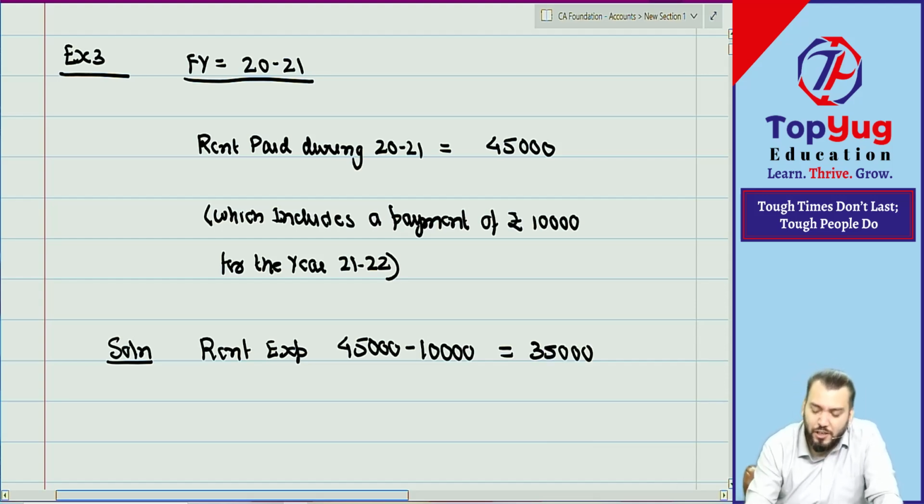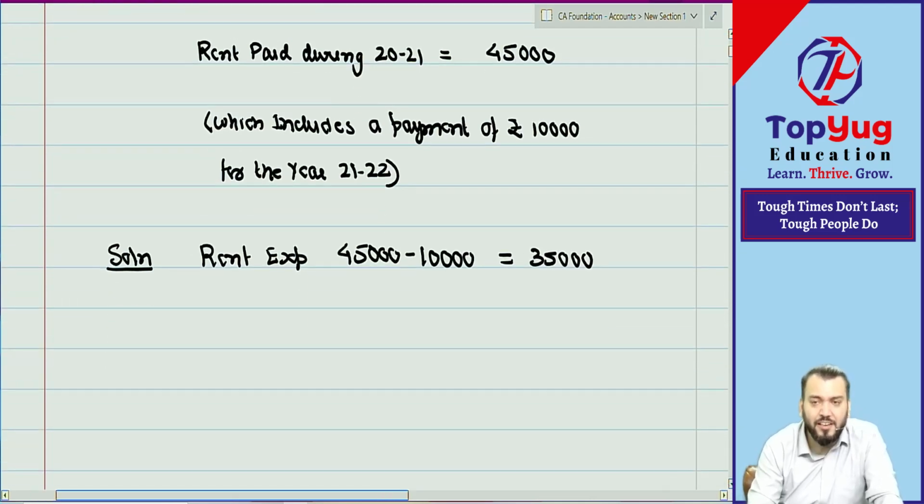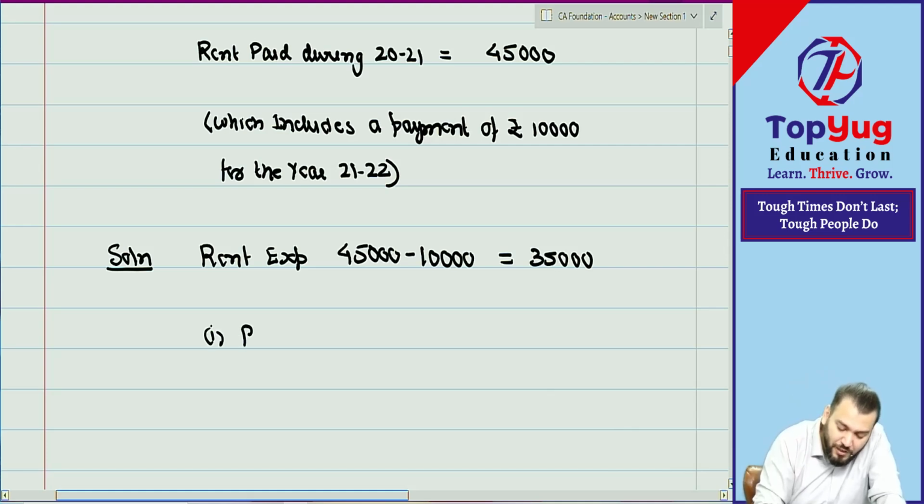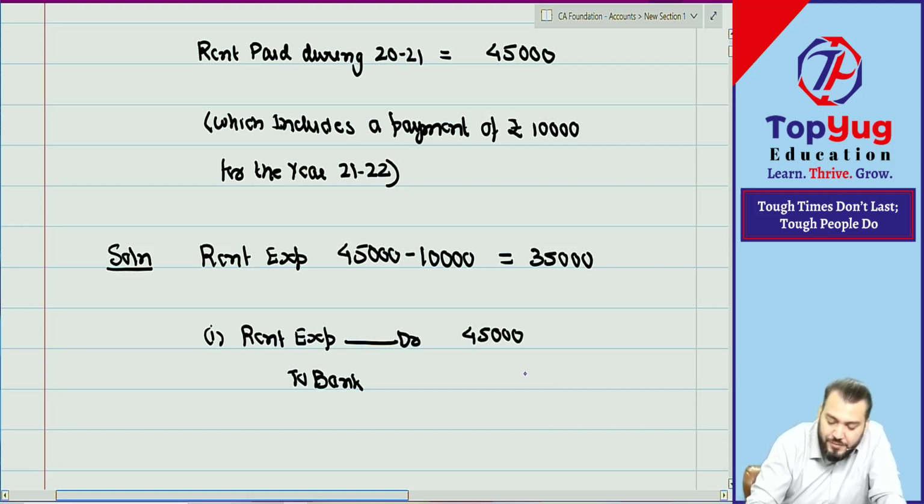Very simple. Now, if you want to do the journal entry, first we'll do the payment journal entry. How much have you paid? 45,000. So first journal entry is what? Rent expense account debit to bank. What is always the rule? First you do the payment entry, and the adjustment entry is done at the end.